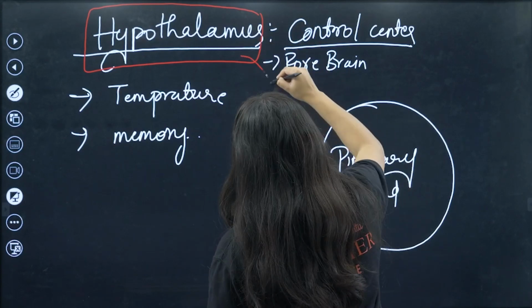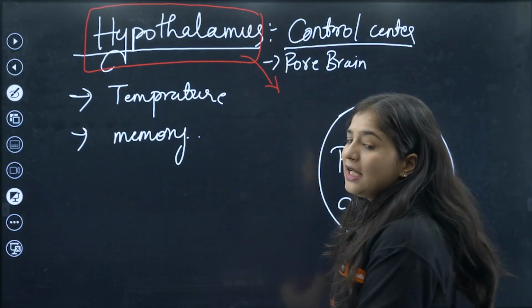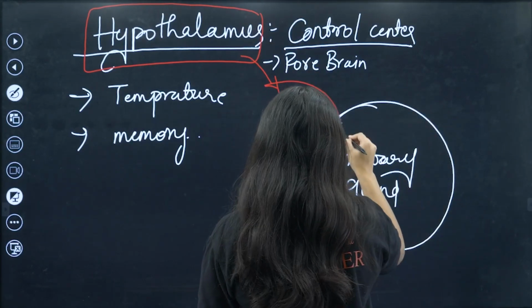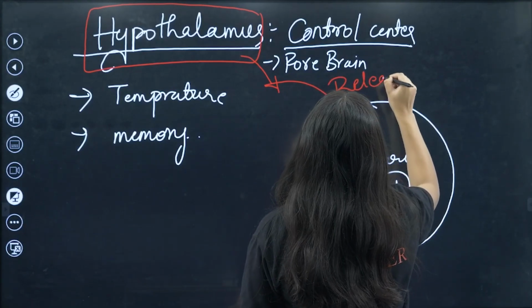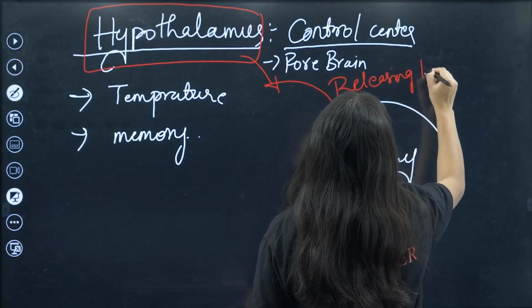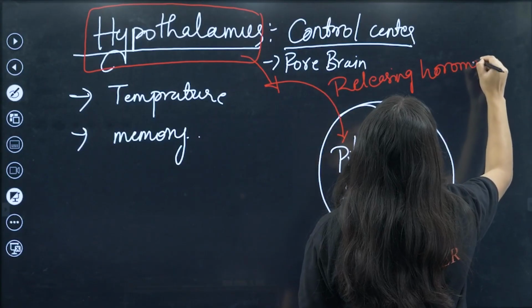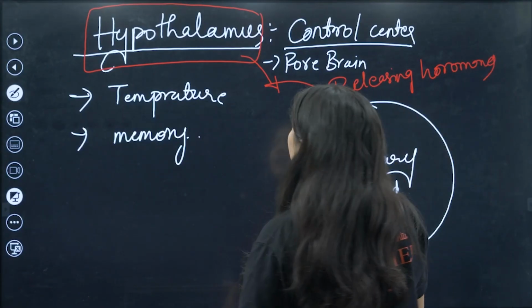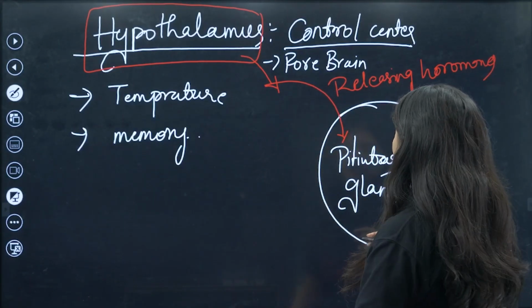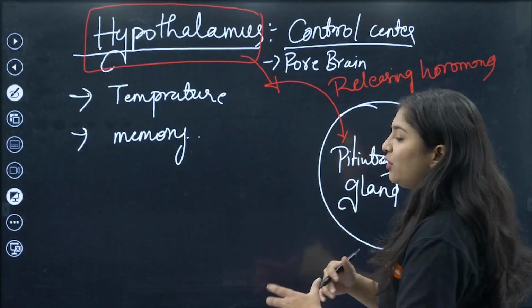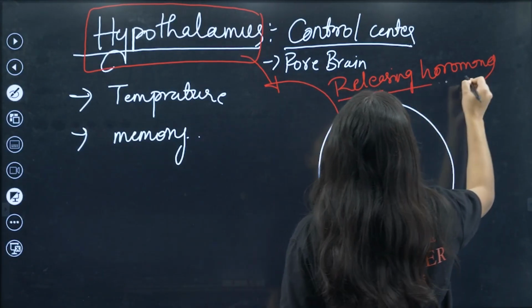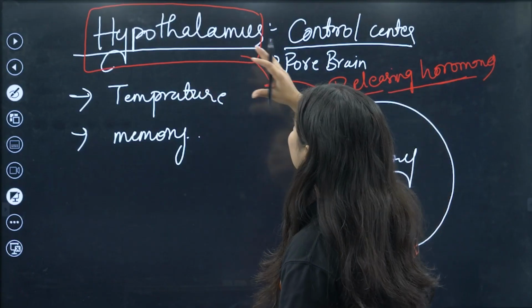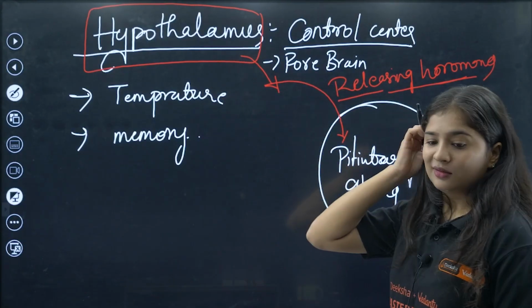The hypothalamus releases hormones. For what are they releasing? To stimulate the pituitary gland to secrete hormones. So what is this hypothalamus doing?